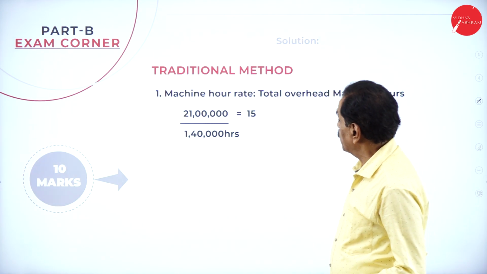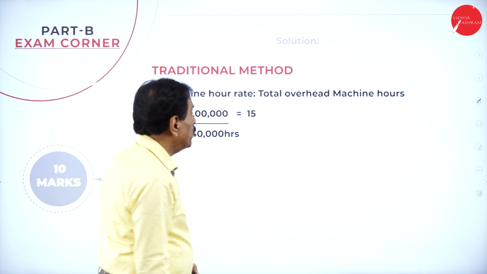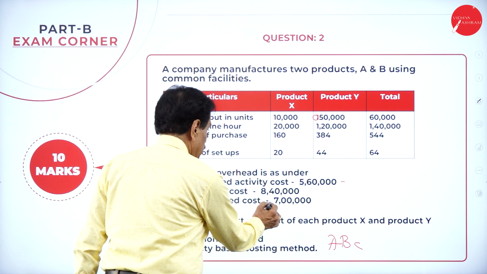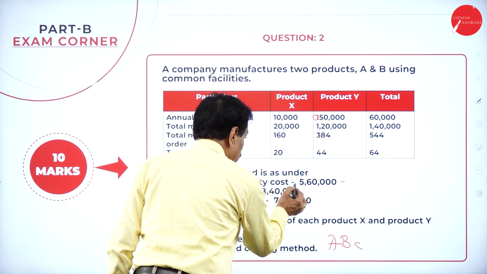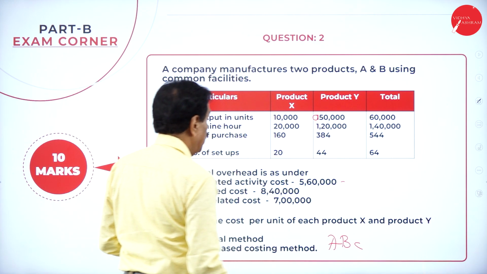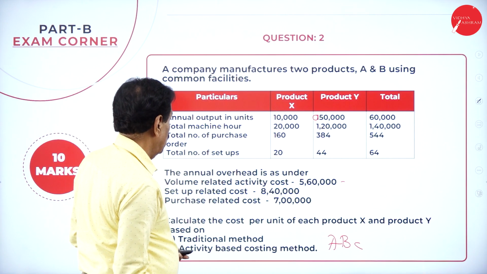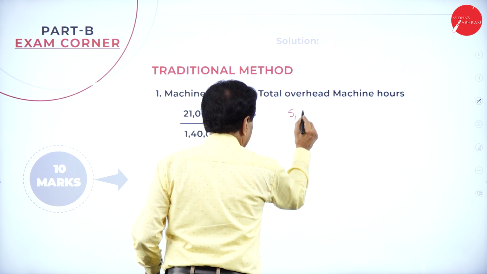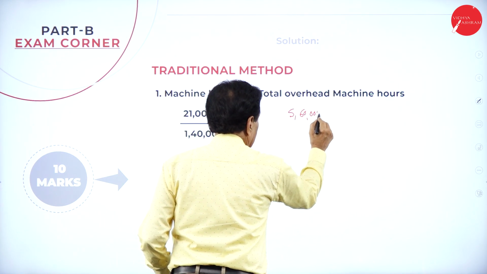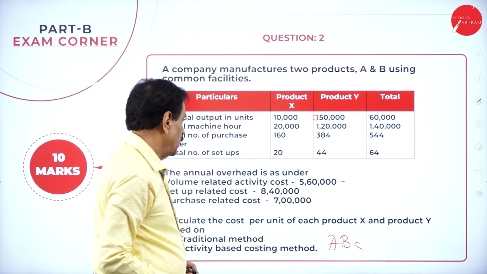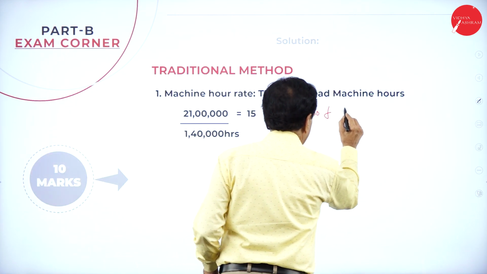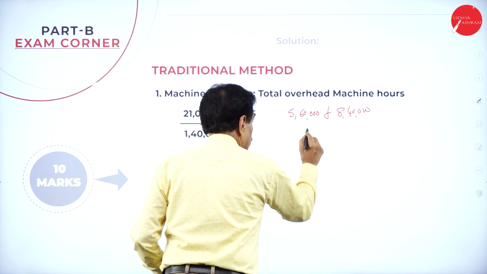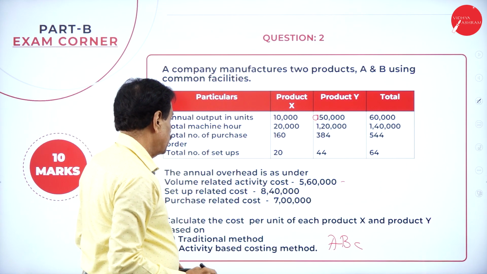We'll go. First machine hour rate here now. What is the total overhead? See that? Total overhead now. 7 plus 8, 15 plus 5, 21. Add all the three. Which are the three items? One is 5,60,000 plus 8,40,000 plus 7 lakh.